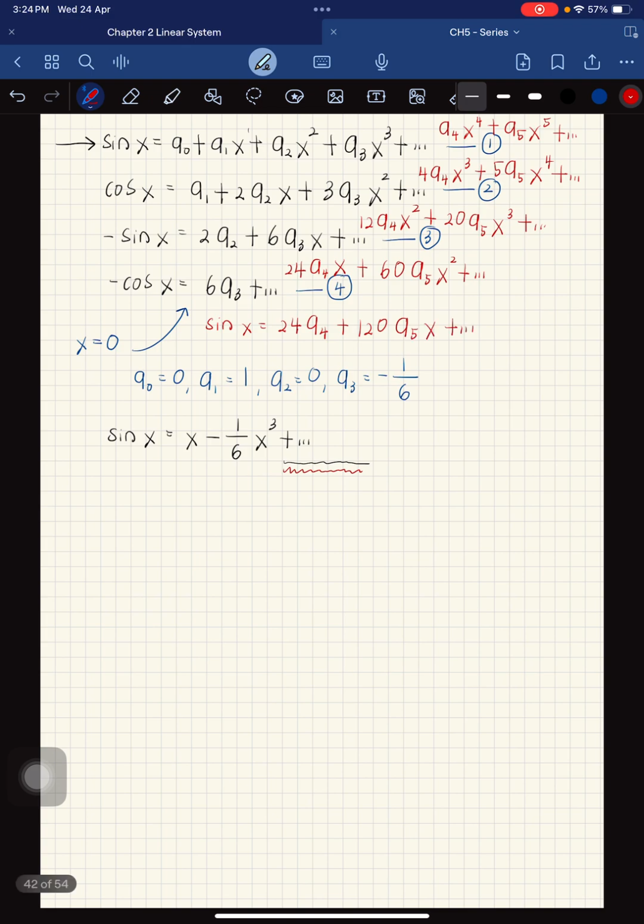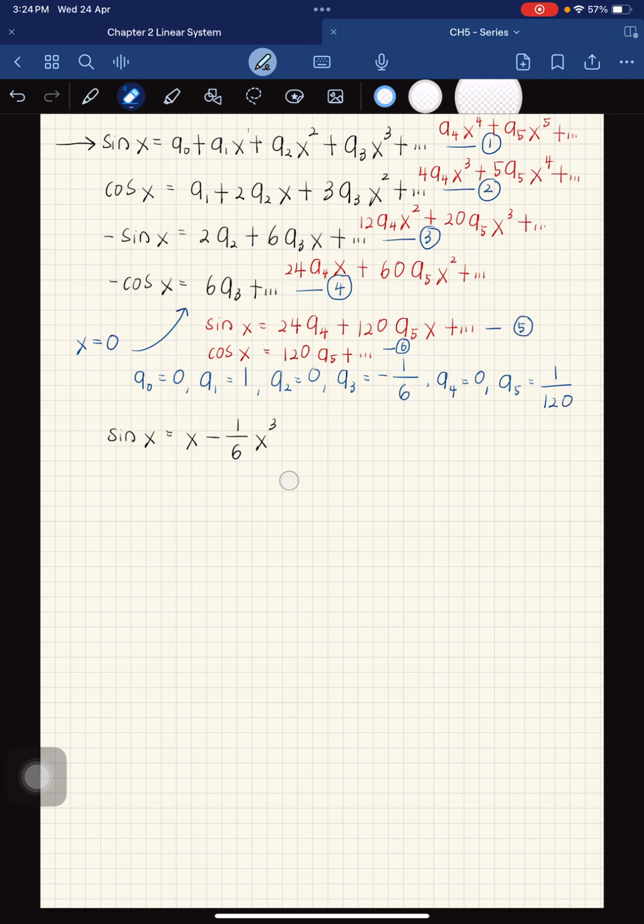Differentiate again, so differentiate sine, we get cos x equal to 120 a5 plus blah blah blah. Okay, so you stop. So the same technique, substitute the value of x into the equation. So right now we have the fifth equation and the equation number 6. So substitute the value of x into equation number 5, so you still get a4 equal to 0, and then x equal to 0 into equation number 6, so we get a5 equal to 1 over 120.